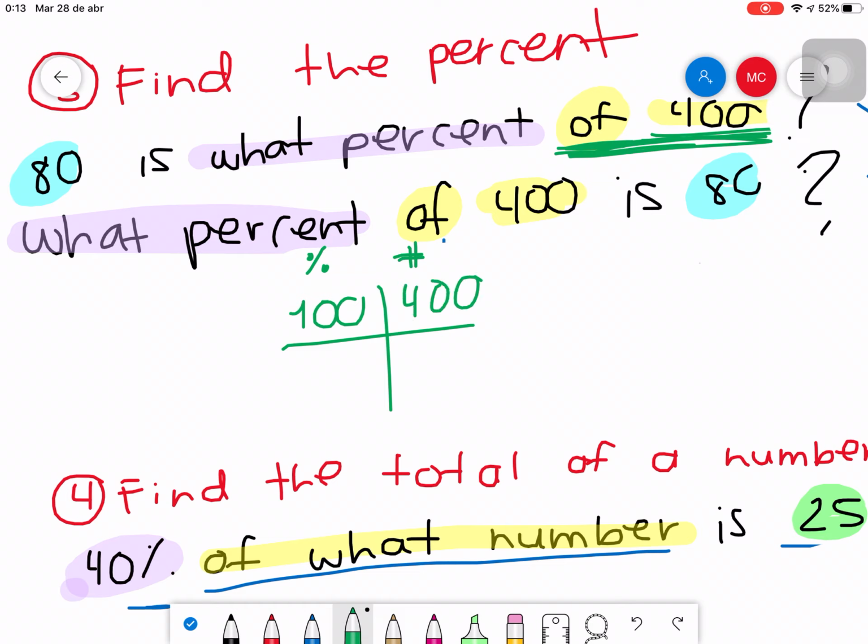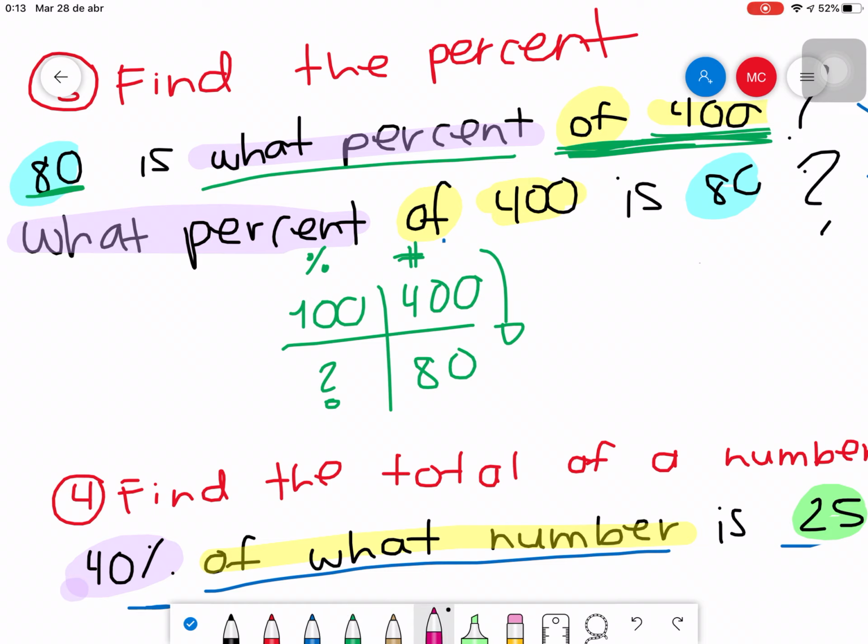Then you have two more spaces, and you need to arrange this number in that chart. 80. Does 80 have this sign here? No, right? Does it have the word percent next to it, like here, 80%? No, right? That means that 80 is not a percentage. It is a number. And as it is a number, I'm going to write it here in the column of the numbers. So 80. And I need to find the percent. In fact, that is the question, what percent? So my question mark goes here.